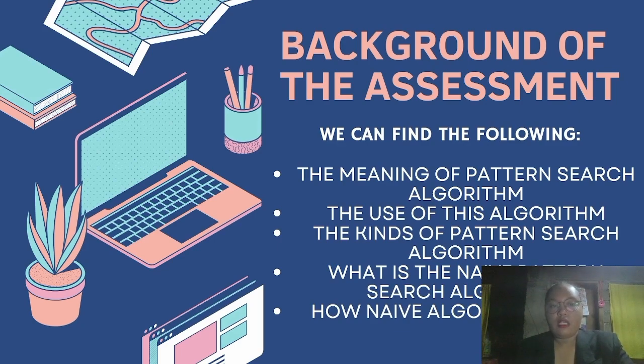Now the algorithm overview. In the initial position, the algorithm starts by aligning the pattern with the beginning of the text. In the comparison, it compares each character of the pattern with the corresponding character in the text. Match check: if all the characters in the pattern match the corresponding characters in the text, the algorithm records the current position as a match. Slide and repeat: the algorithm then slides the pattern one position to the right and repeats the comparison process until it has checked all the possible positions in the text.